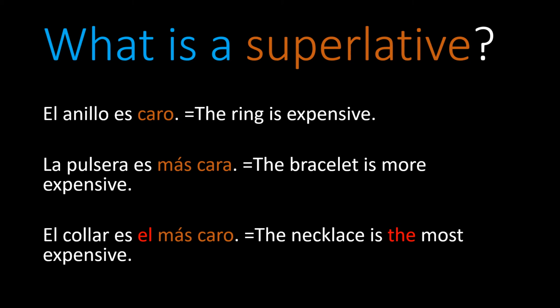If you look at the second sentence, we see the adjective again. This time it's in the feminine singular form because it's describing a feminine singular noun. La pulsera es más cara. This form is the comparative form. Now we get to the superlative form. El collar es el más caro. You see the word el in red? That's what makes it the superlative. This is not more expensive. This is the most expensive. Notice that caro is masculine singular because collar is masculine singular.